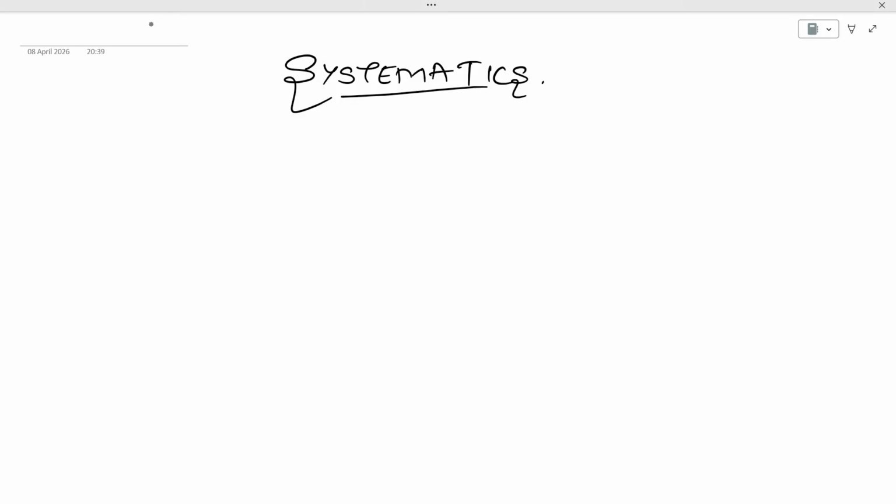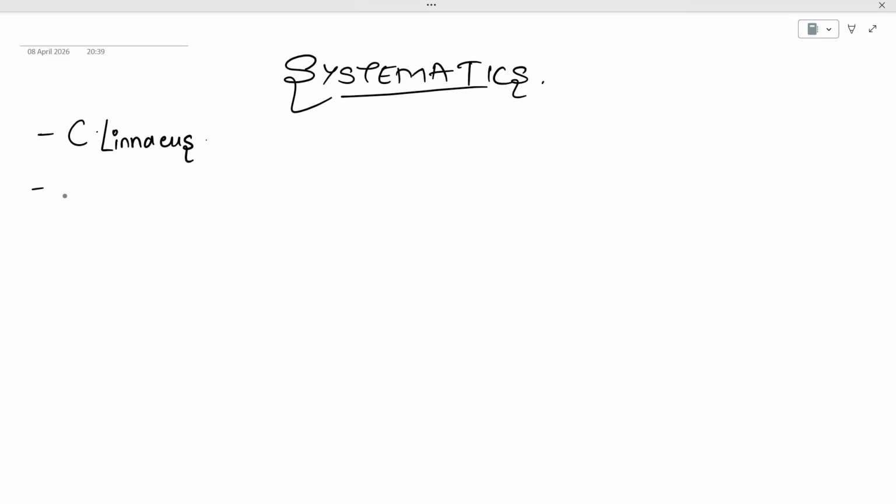Hello everyone. So in this lecture, we'll be studying about systematics. Now, this term systematics was first used by Carlos Linnaeus, who was the first person to use the term. The scientific study of types, diversity of organisms, and the evolutionary relationship based on comparative anatomy, physiology, ecology, biochemistry, etc., is known as systematics.